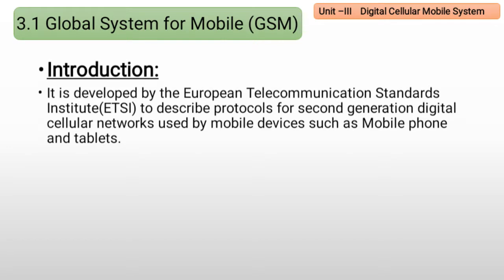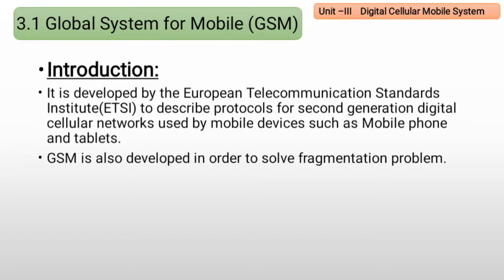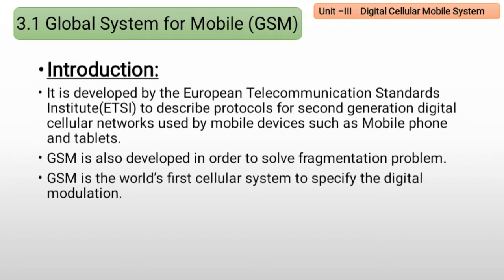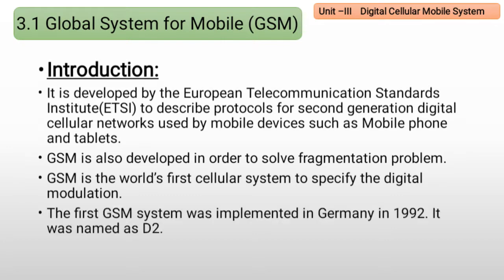Okay. So next, GSM is also developed in order to solve the fragmentation problems. GSM is the world's first cellular system to specify the digital modulation. It is the first cellular system for digital modulation. So first generation mobiles are all analog, which have analog modulation. The first GSM system was implemented in Germany in 1992. It was named as D2.